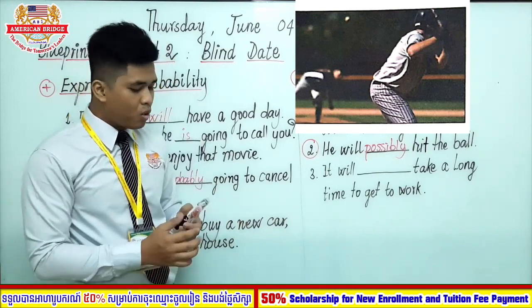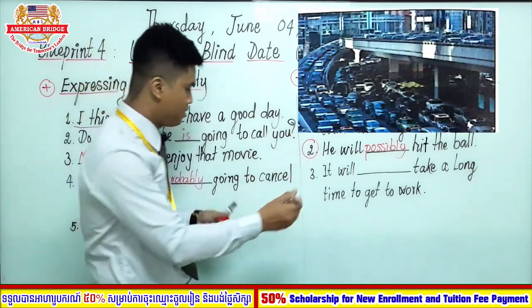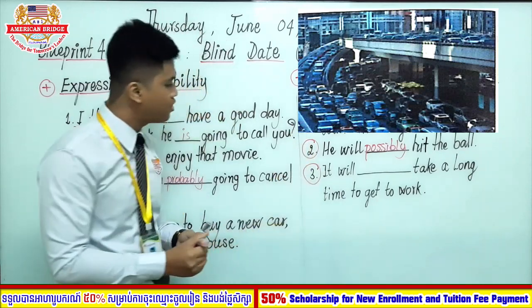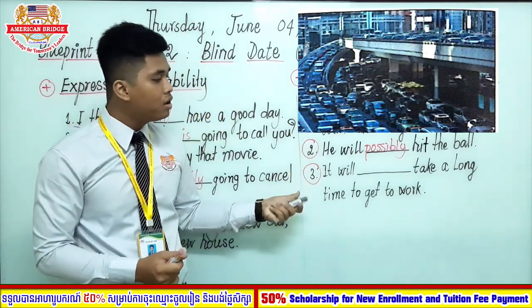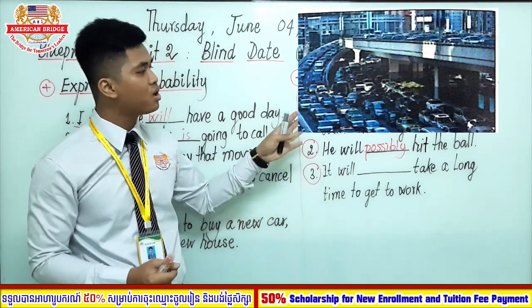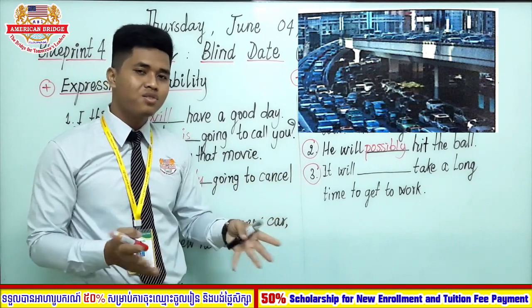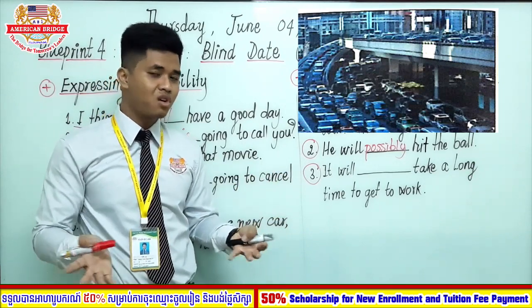Now everyone, let's move on to picture number 3. Are you ready? Okay, so here, picture number 3. It will take a long time to get to work. So look at the picture. There are a lot of cars, and this situation we call traffic jams.